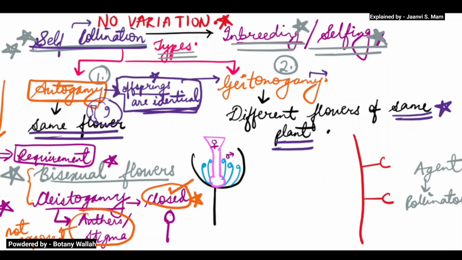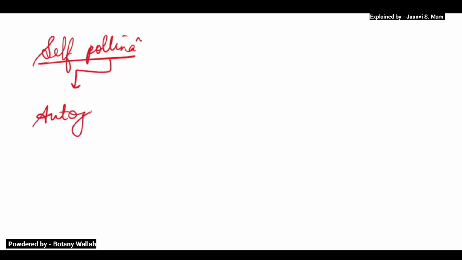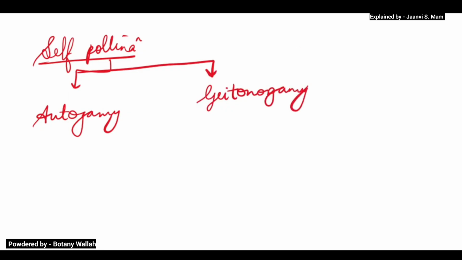Now, examples of self pollination. Autogamy examples are different, and geitonogamy examples are different. For autogamy, pea is one example you should remember.